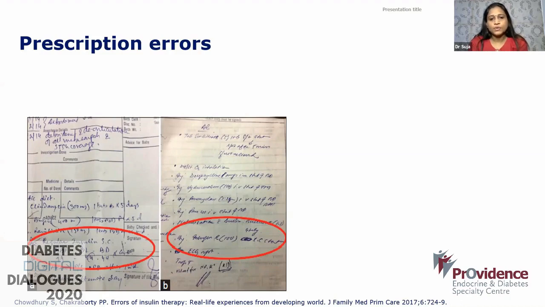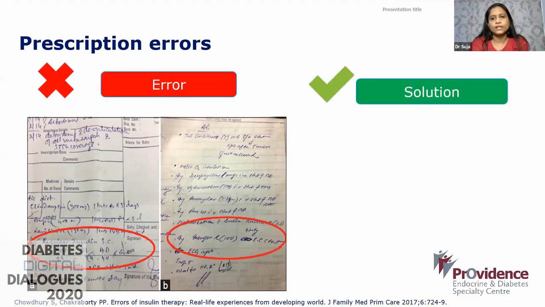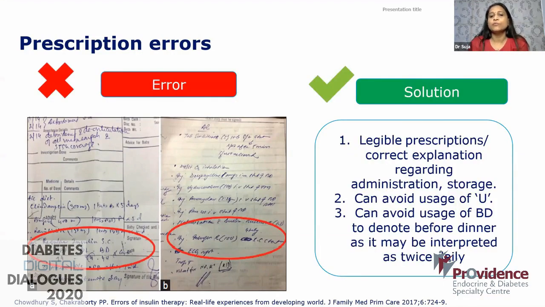Similarly, in the second prescription, you may read it as 100 in the bracket, but the doctor had written 10 units. This kind of misinterpretation of the prescription is very common, and our humble suggestion is to avoid the abbreviation U to indicate the number of units while prescribing insulin. It is also suggested to replace BD. Sometimes we write BD as a short form, which is not very standard, for before dinner, but the nurse may take it as twice daily. Those kinds of things should be avoided.